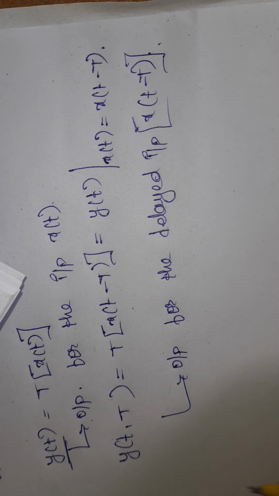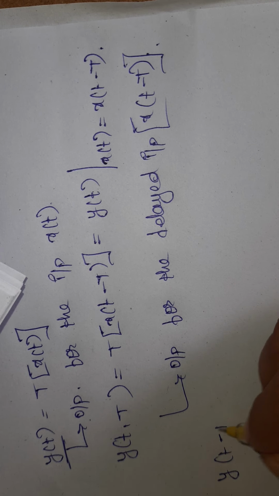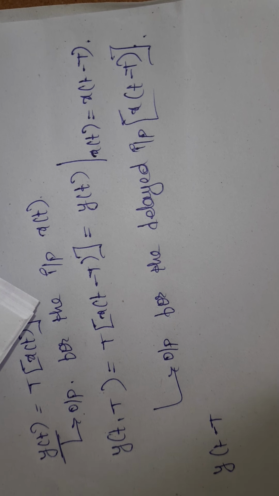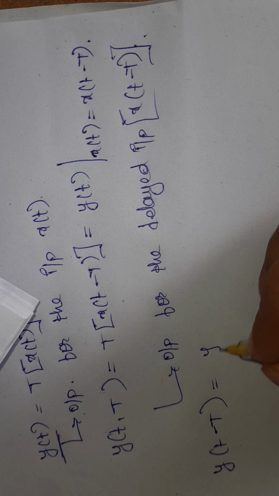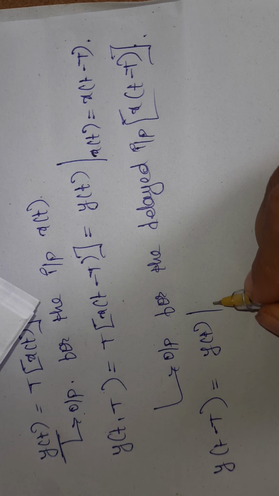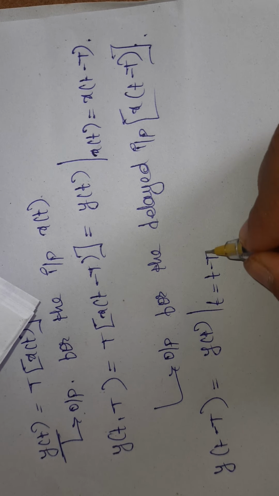And one more thing: y of t minus capital T. y of t minus T is nothing but the output delayed by T units.